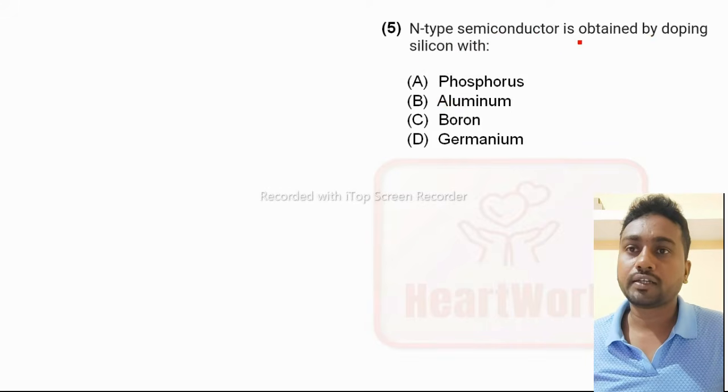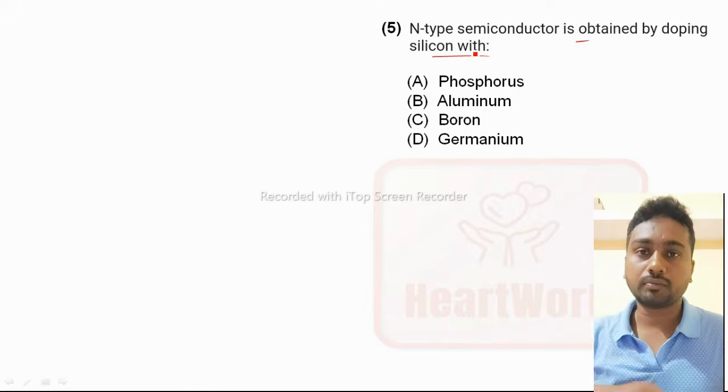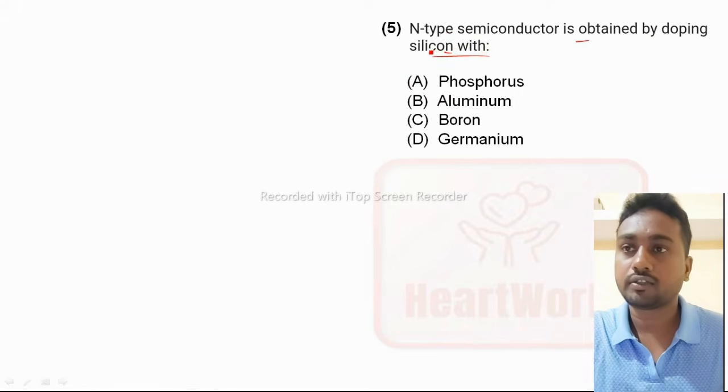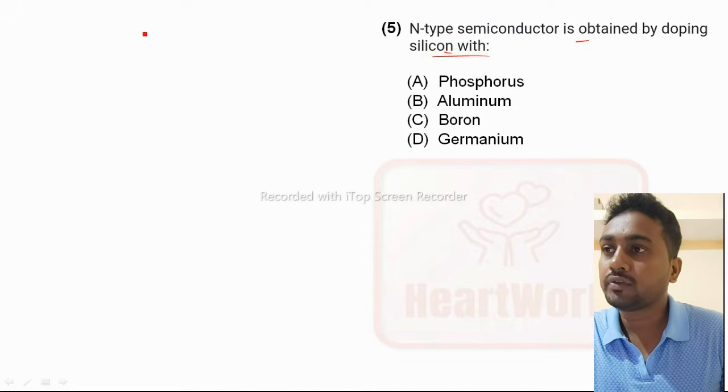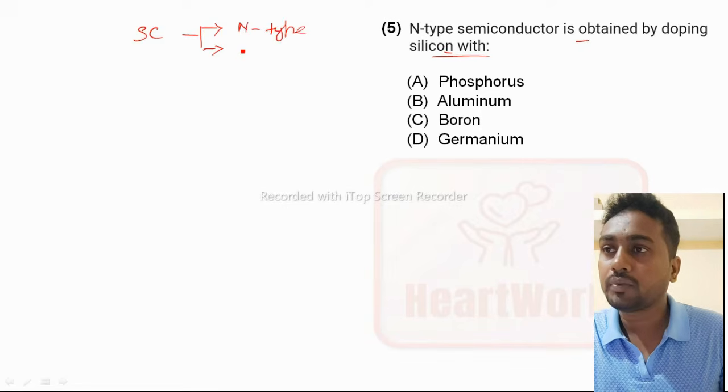Next, N-type semiconductor is obtained by doping silicon. The question is asking, N-type semiconductor is obtained by doping silicon with which element? Coming to semiconductors, there are two types: N-type semiconductor and P-type semiconductor.